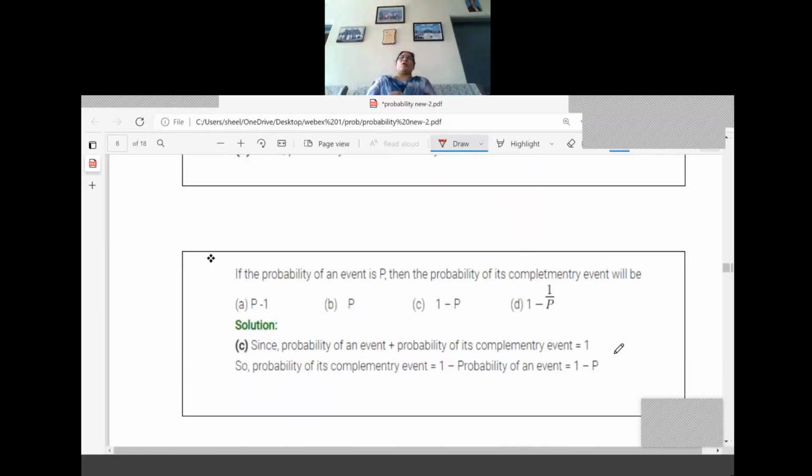Next, the probability of an event is P. Then the probability of its complementary event will be. What is the meaning of this one? The probability of an event is P. What is the complementary event? Already we know that the probability of an event plus the probability of the complementary event, if you take the sum, is equal to 1 only, right? So already given that the probability of an event is P. So for the complementary event, what is the answer? 1 minus P. So which is the option? The C is the correct option.